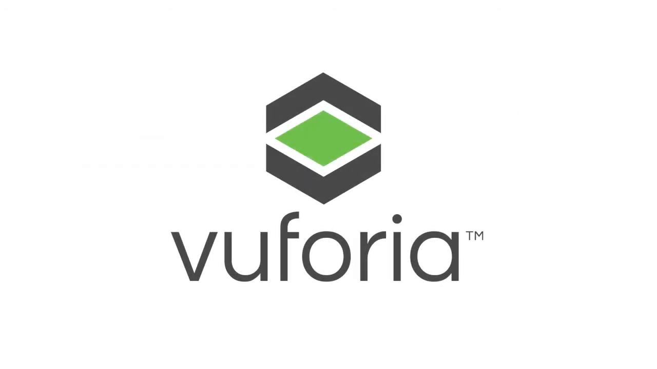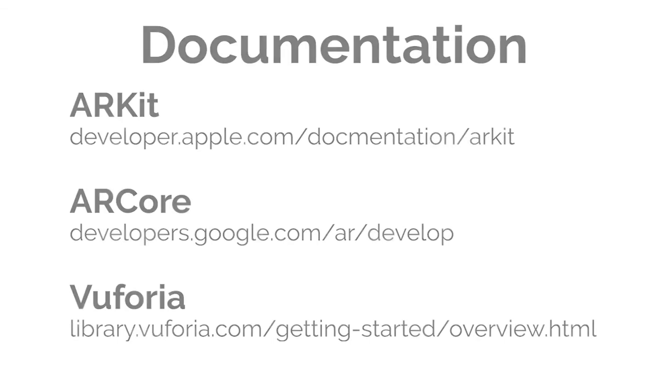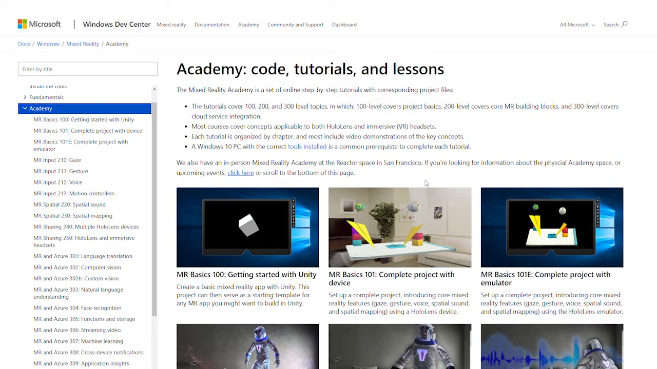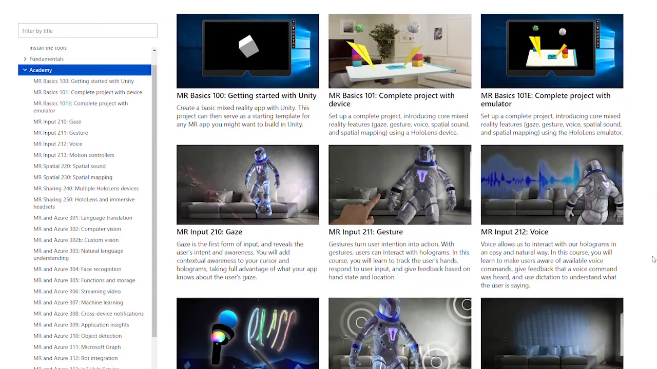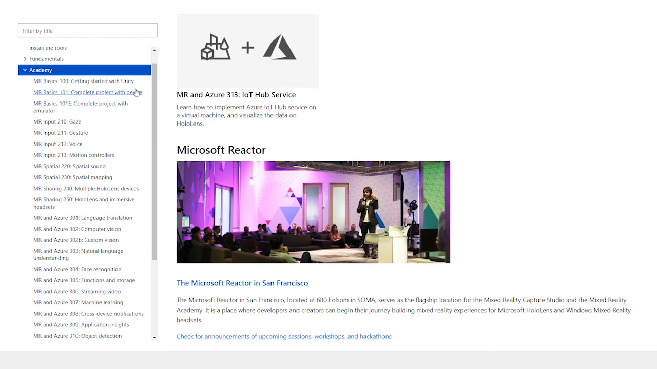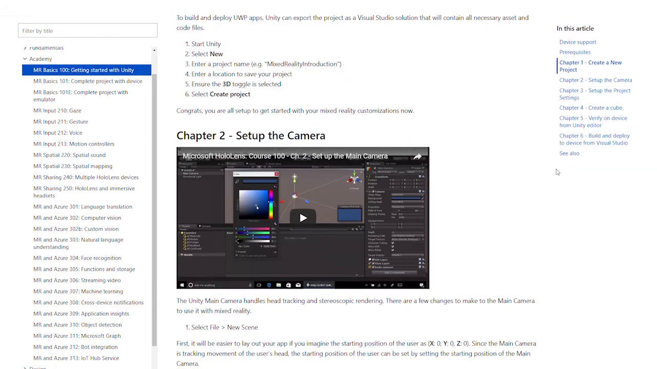Vuforia is also another popular software development kit for augmented reality and is commonly integrated into Unity. All of these kits are free to use and their documentation is rather detailed. You can find them here. If you're interested in developing for particular AR devices, such as the HoloLens or the Magic Leap 1, there are many tutorials for this as well. For instance, Microsoft has released a Mixed Reality Academy full of online tutorials for developing for the HoloLens. They provide videos and snippets of code to help you understand how you can implement them into your own projects.